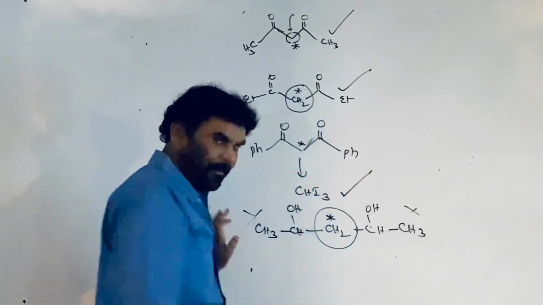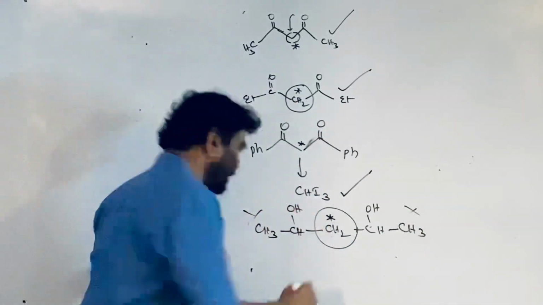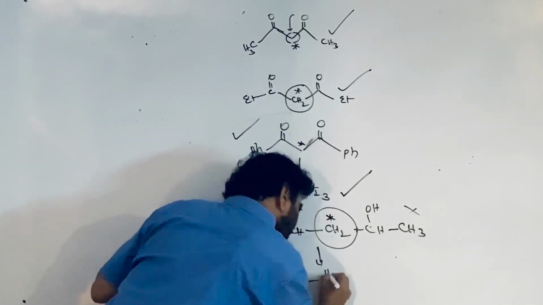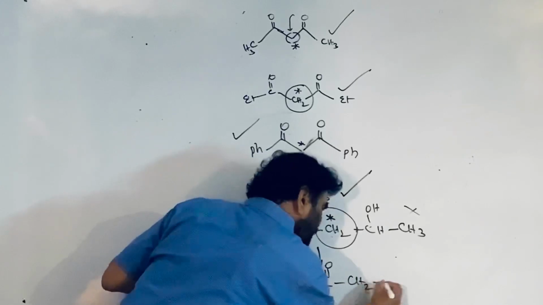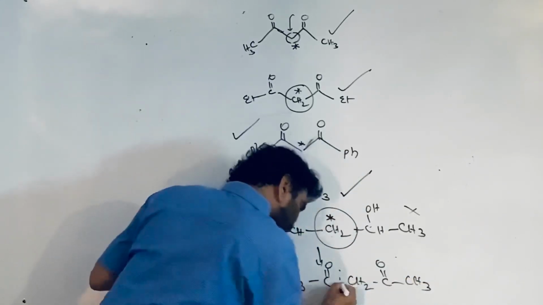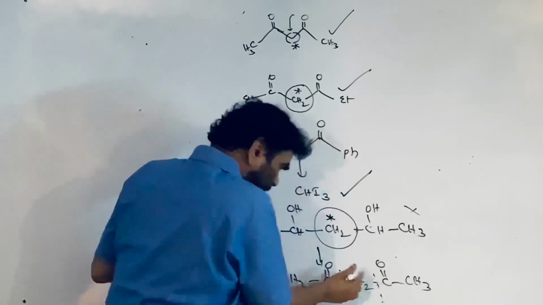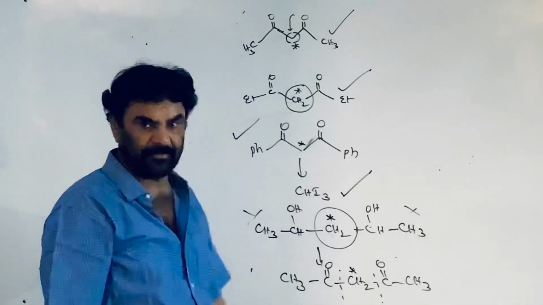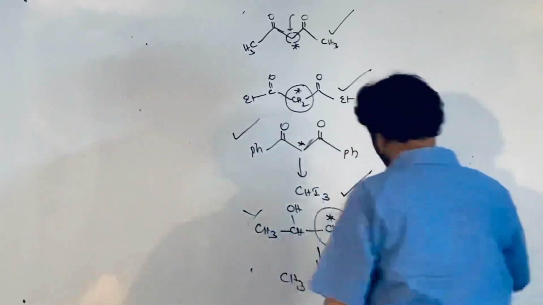This gives the positive iodoform test. This methyl, what happens here? The same thing, CH3, C double bond O, CH2. I told you, alcohols take part in the reaction. Now this star is coming out as iodoform, not this one. So this gives the iodoform test.